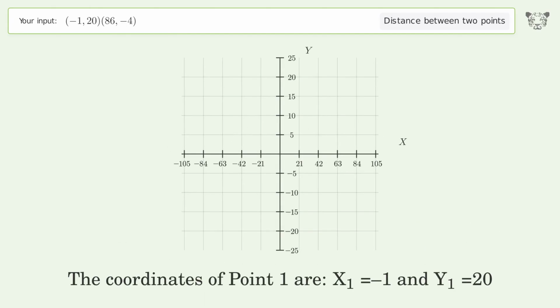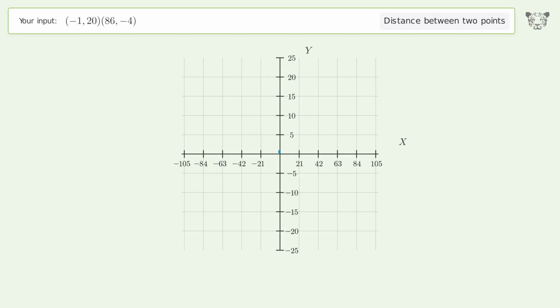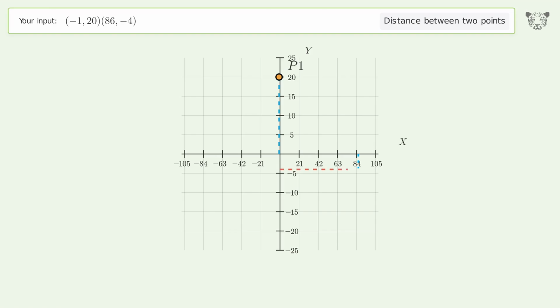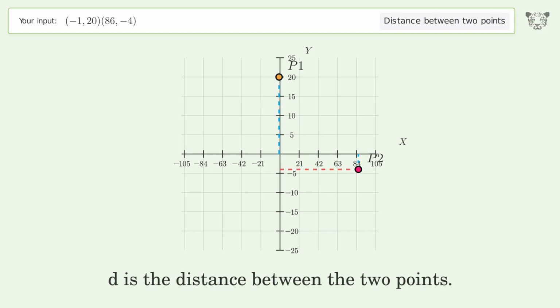The coordinates of point 1 are x1 equals -1 and y1 equals 20. The coordinates of point 2 are x2 equals 86 and y2 equals -4. D is the distance between the 2 points.